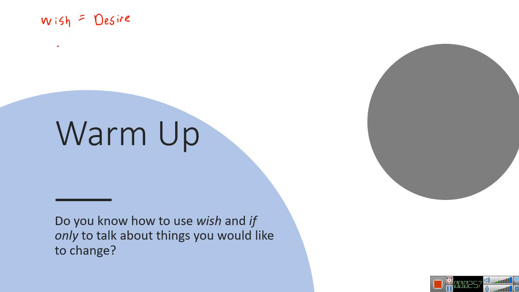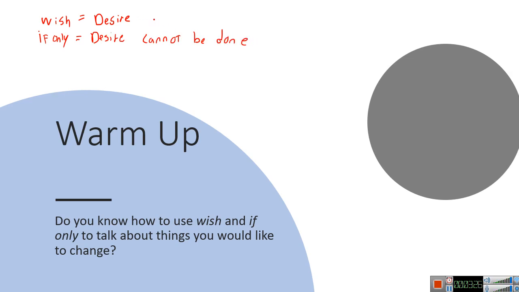And if only is also a desire, but maybe something that happened in the past or something that cannot be done.